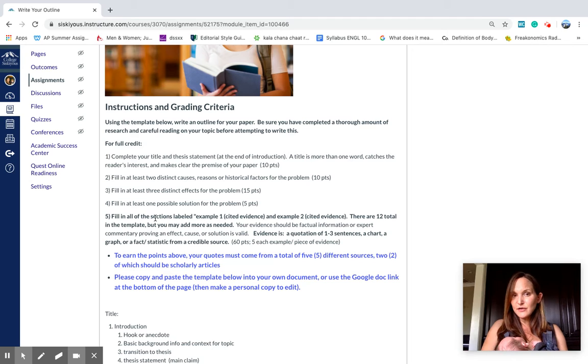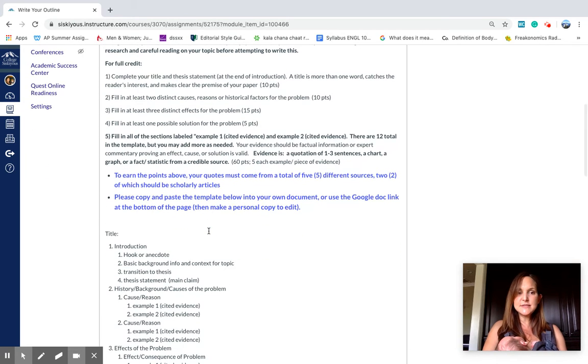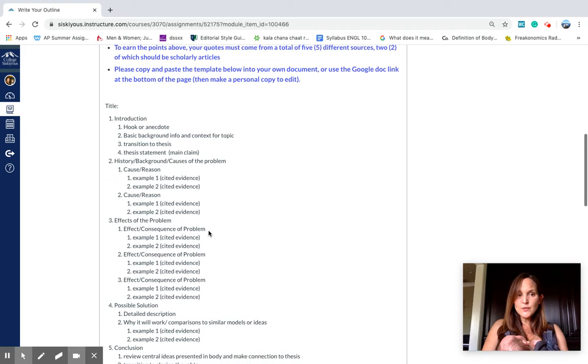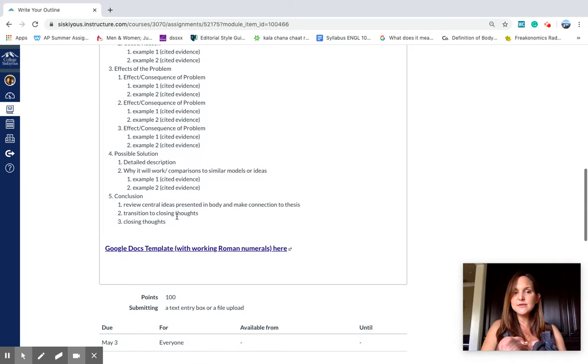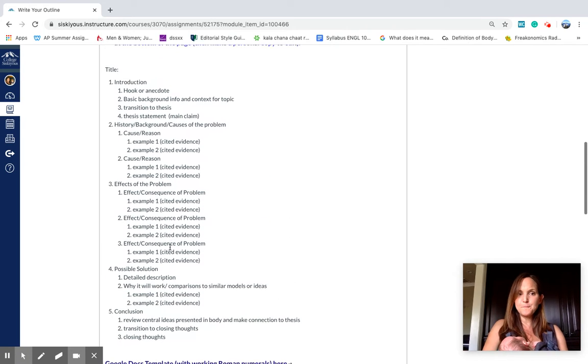Now, as you write, you're probably going to need to change, and that's totally fine, but you want to go in having an idea of where you're going with your writing in the paper. That's what this is designed to do. So what I would do is just copy and paste this into a document if you're using Microsoft Office. If you're using Google Docs, you can just click on this link here and make a copy of the template, but they're essentially the same thing.